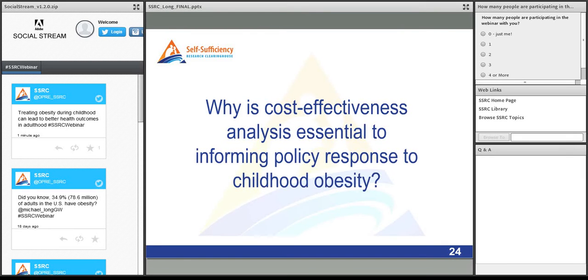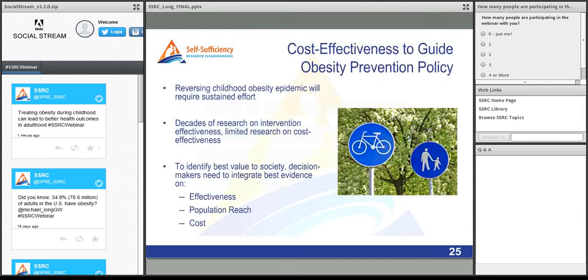So I think we've talked about why obesity is a problem, why it's a barrier to self-sufficiency. So why do we need to use cost-effectiveness analysis, and why is that essential to informing a policy response to childhood obesity? We know that reversing childhood obesity will require sustained effort from all levels of government and civil society, and that it will require many different strategies. And there have been decades of research on intervention effectiveness, but very limited research on cost effectiveness of the strategies to reduce childhood obesity. In order to provide the best value to society, decision makers need to integrate the best evidence on effectiveness where there is more information, but also on population reach and on cost.